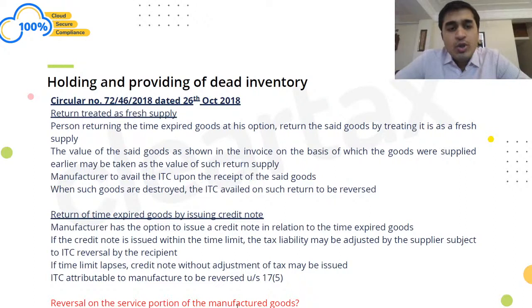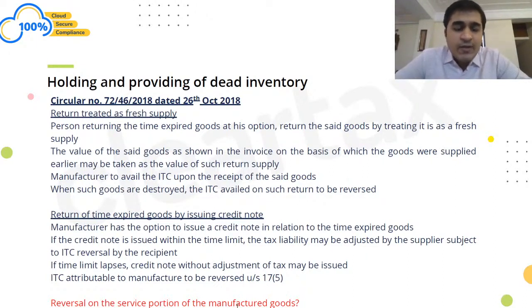So when I sell the goods to you, you get the input tax credit. When you return those goods back to me, showing it as a supply, I would get the input tax credit back on it. Correct? Now, the biggest question was, can you actually show time expired goods as a supply? The circular has clarified, the aforesaid circular that we are seeing in front of us has clarified that yes, you can also show time expired goods, something which has expired. You can always show it as a supply, there is no problem, because this is not a sale, it's only a supply. GST is on supply and not on sale. So it's not essentially a sale back, but it is only giving back those goods, time expired goods, back to me.